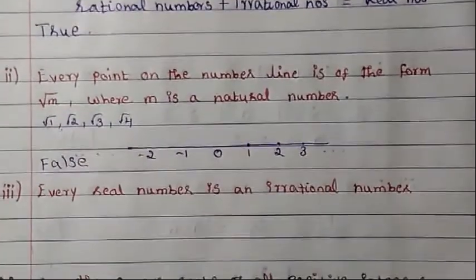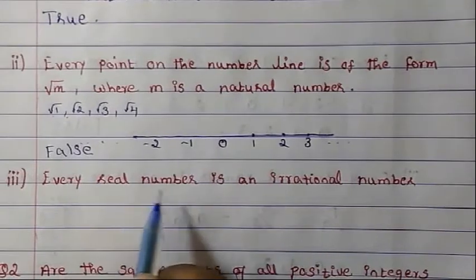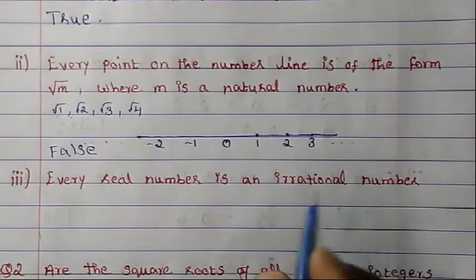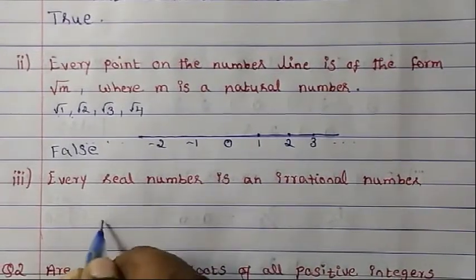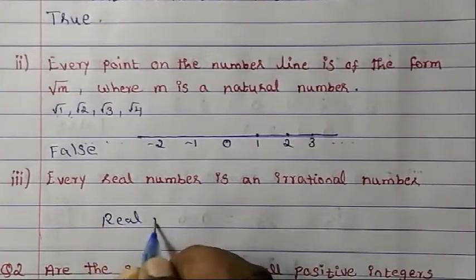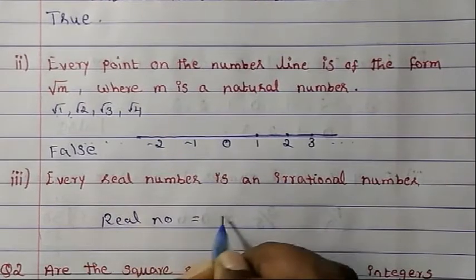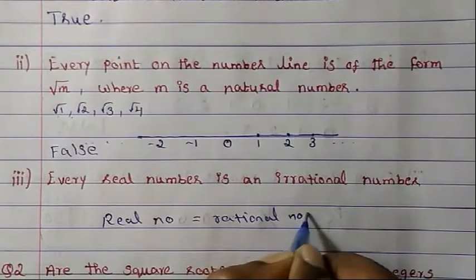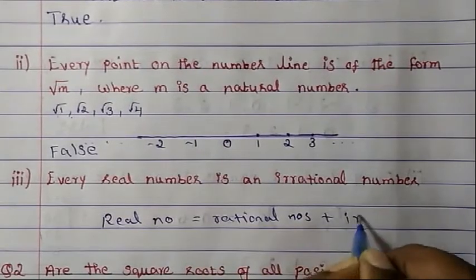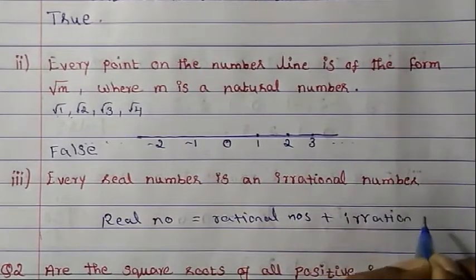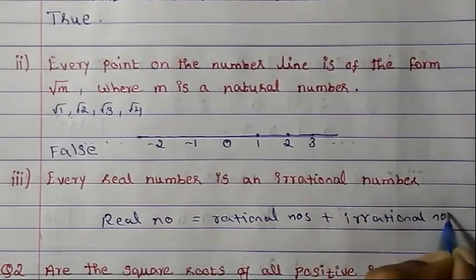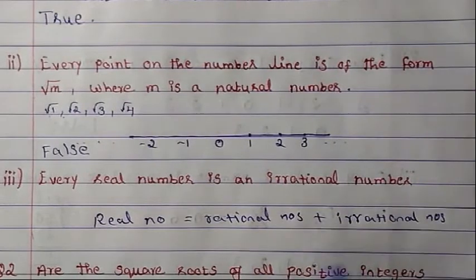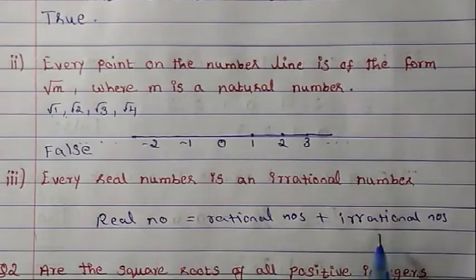Now, third question. Every real number is an irrational number. What is the meaning of real number? I said that the real numbers are all the rational numbers and all the irrational numbers together. So how can we say every real number is an irrational number?